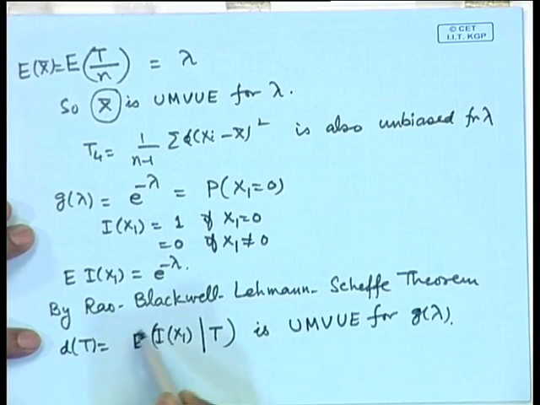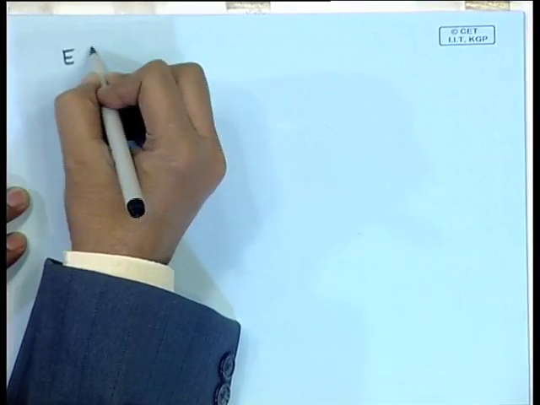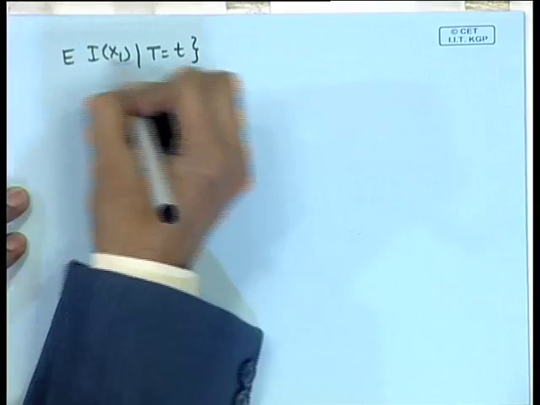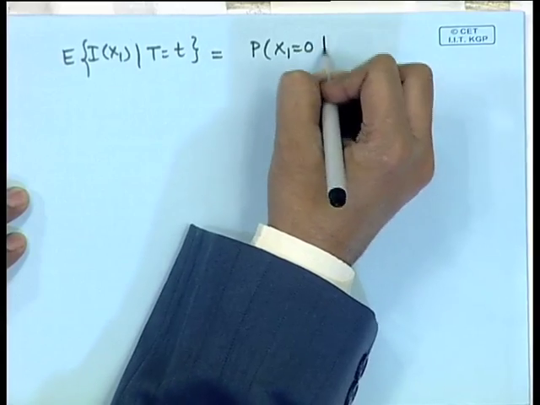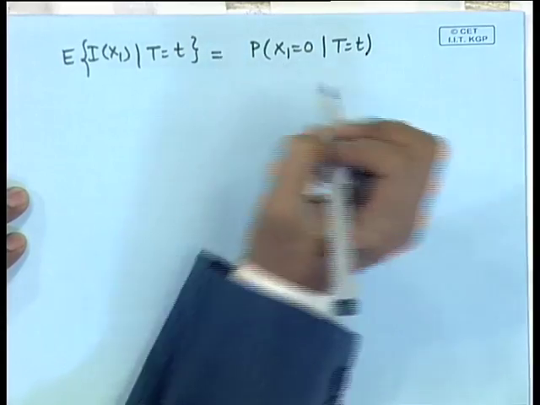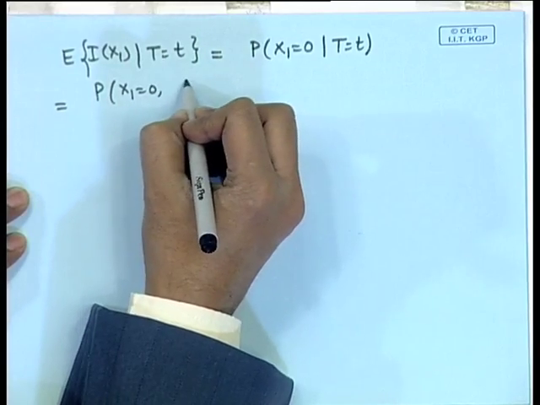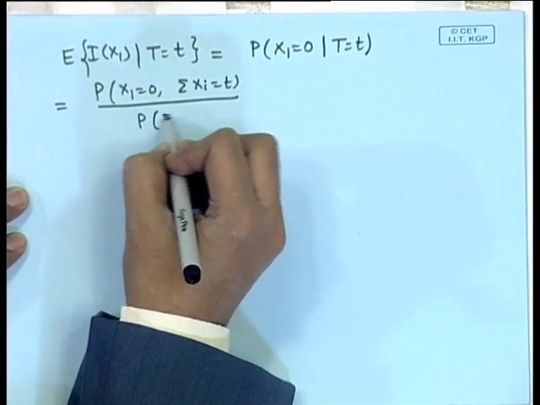So, now the question comes of determination of dt, that can be determined by using the concept of conditional expectation. So, expectation of I x 1 given t is equal to small t, that is equal to probability of x 1 is equal to 0 given t is equal to t. That is probability of x 1 is equal to 0, sigma x I is equal to t, divided by probability t is equal to t.